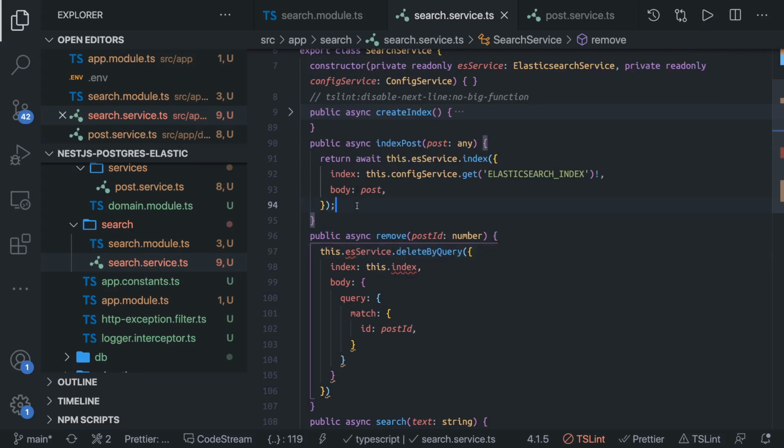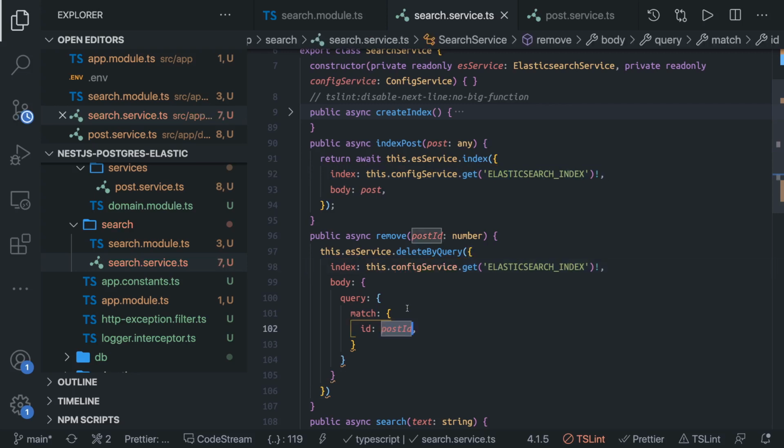And we have the ES service, and we are getting this index from the config value, and in the body you will specify which particular ID you are trying to delete, right? So this delete method you can call whenever you are doing a TypeORM delete. You will just have a post ID, you are deleting the data by post ID, you just call this search service dot remove and pass the post ID, and it will help us to delete, right? So we are synchronized. When you are creating, we are creating in Elasticsearch. When you are deleting, we are deleting from Elasticsearch.